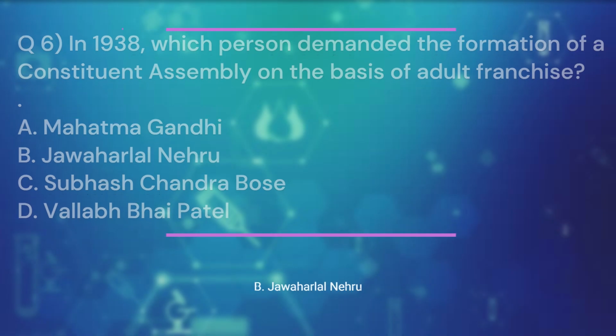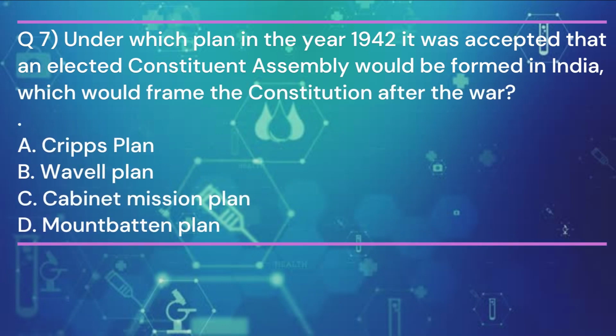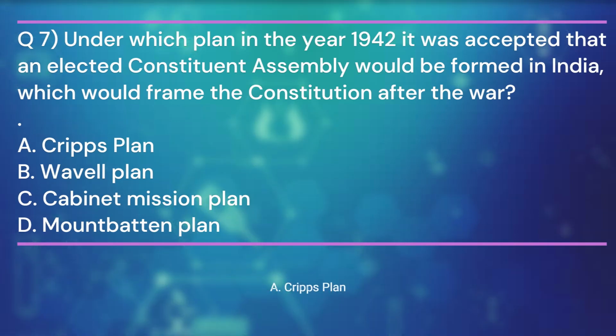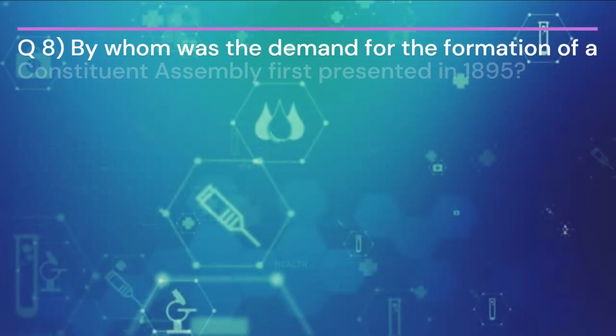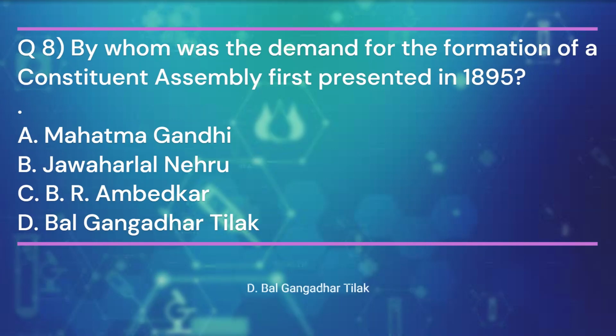Jawaharlal Nehru. Question 7. Under which plan in the year 1942, it was accepted that an elected Constituent Assembly would be formed in India, which would frame the constitution after the war? And the answer is A. Cripps Plan. Question 8. By whom was the demand for the formation of a Constituent Assembly first presented in 1895? And the answer is D.